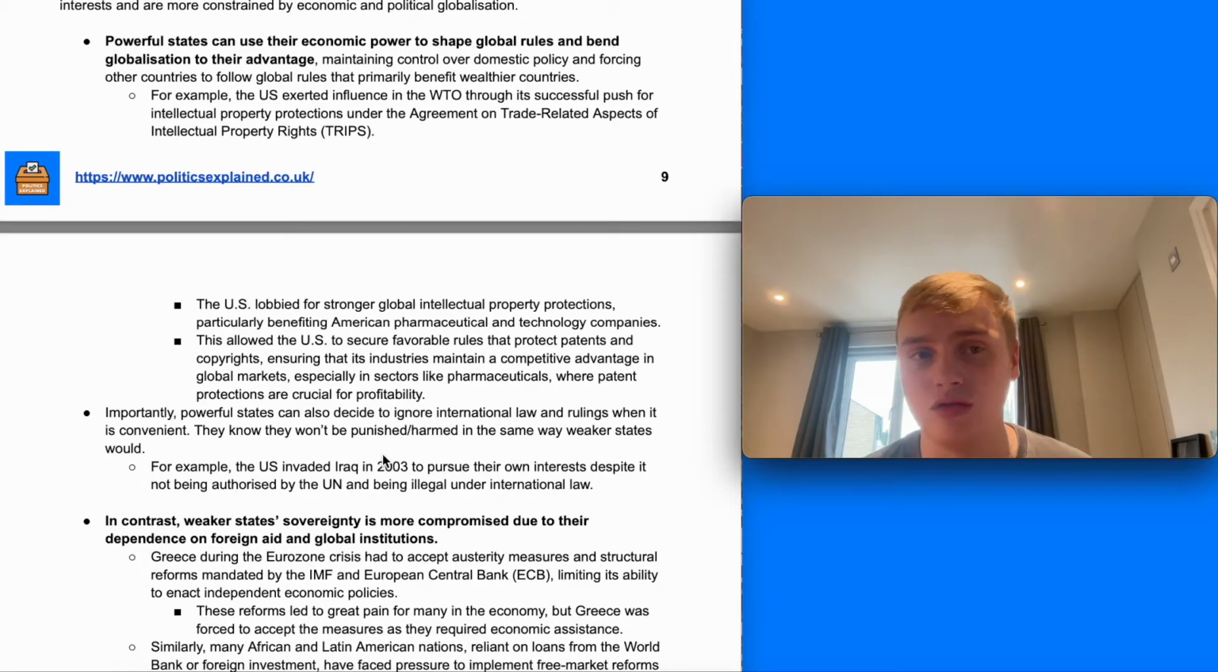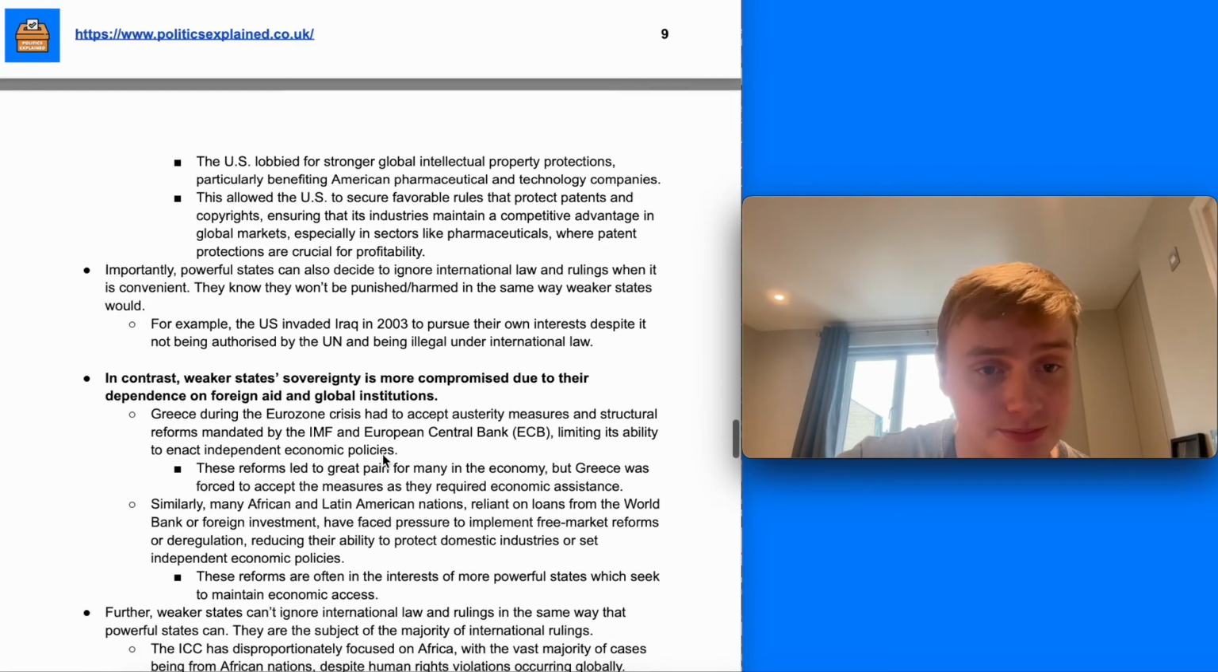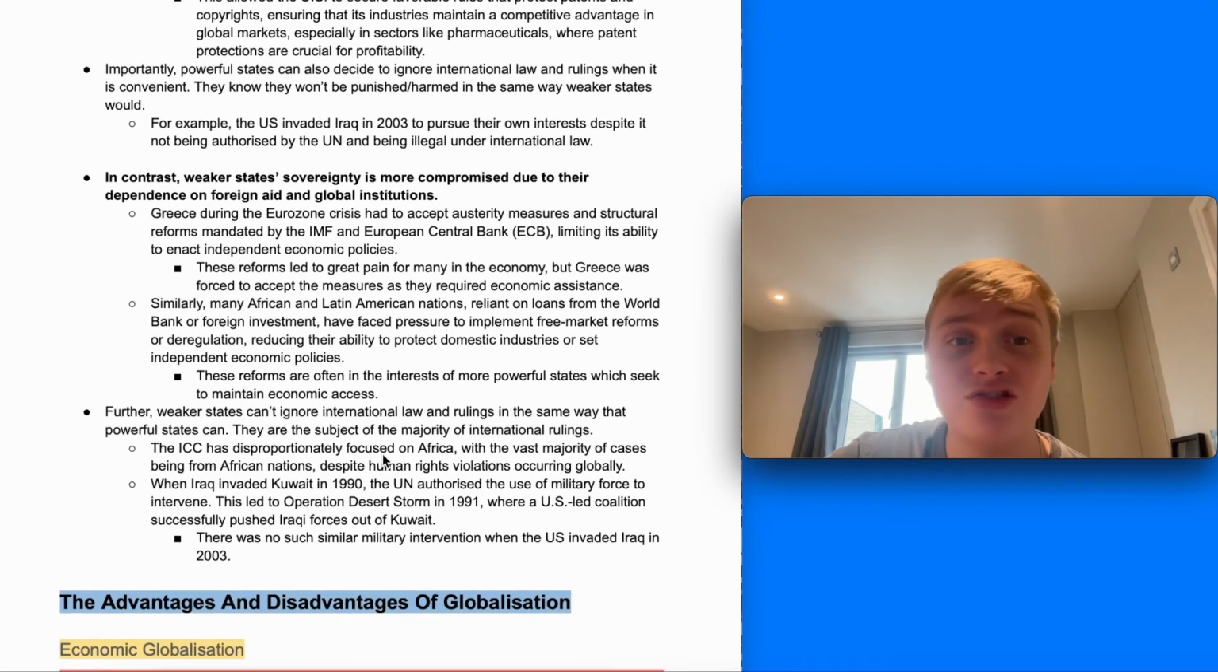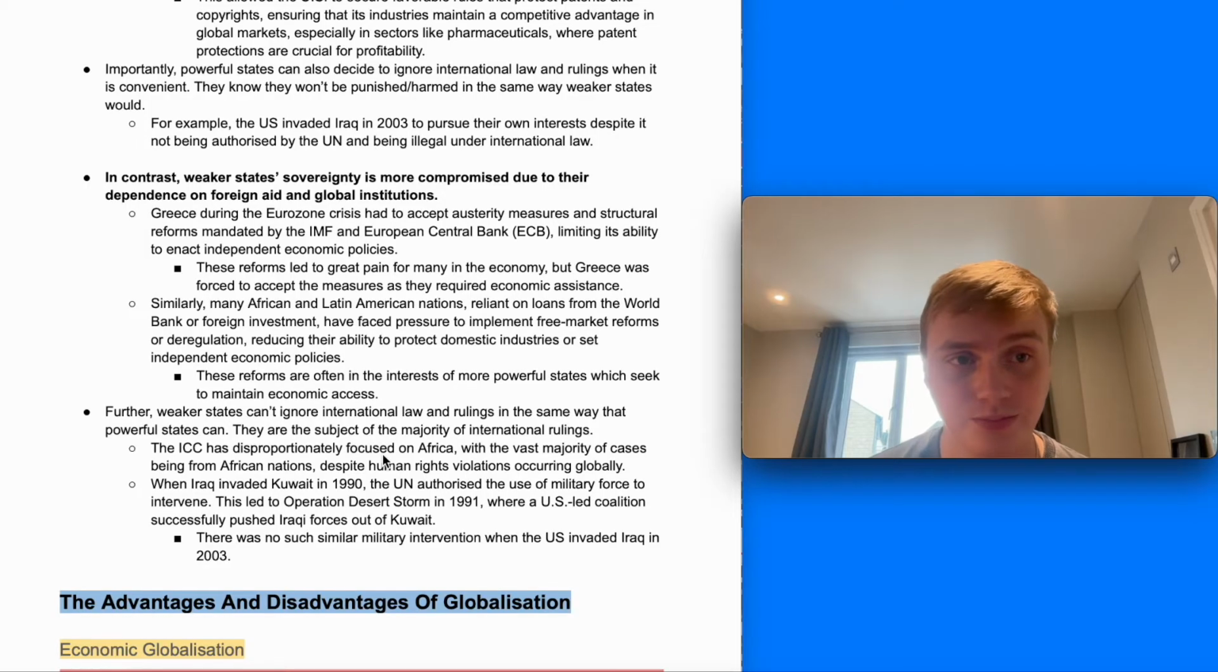For example, within the WTO, the US has really pushed policies that protect its own economic interests. For example, pushing for strong intellectual property protections that benefit American pharmaceutical and technology companies. And powerful states, as we just mentioned, can also decide to ignore international law and rulings when it's convenient. For example, the US invaded Iraq in 2003 to pursue its own interests, despite it not being authorized by the United Nations and being illegal under international law.